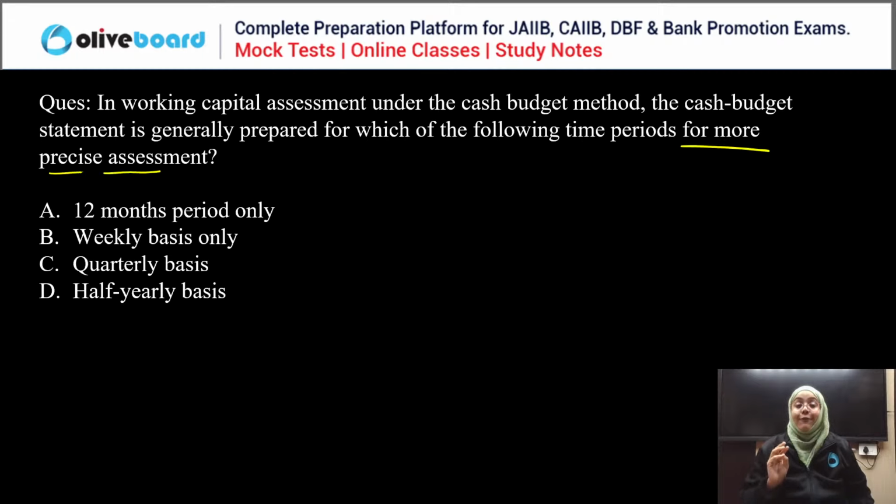But if we talk about precise, more accurate assessment, the cash budget statement is calculated on a quarterly basis, three monthly basis, because it captures short-term liquidity fluctuation. It can capture the seasonal variations. It is calculated on a 12 monthly basis, a 6 monthly basis, and a 3 monthly basis also. But for more accurate assessment, the bank always prefers the quarterly basis, meaning every 3 months. So C is the correct answer. Everyone of you is wrong. So C is the correct answer.